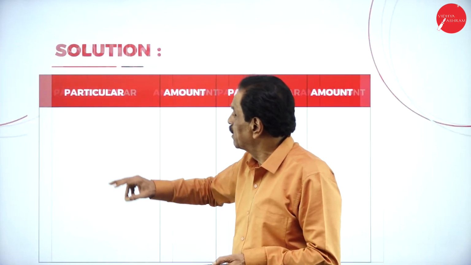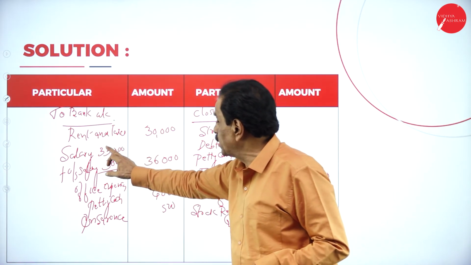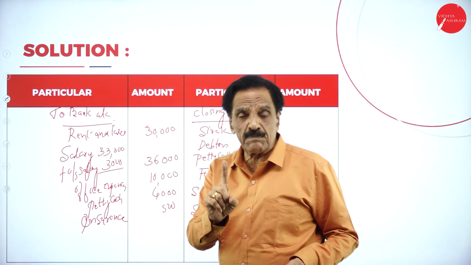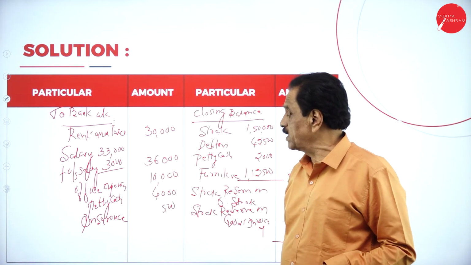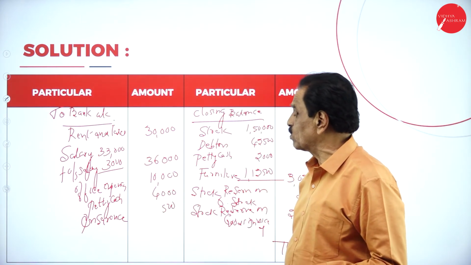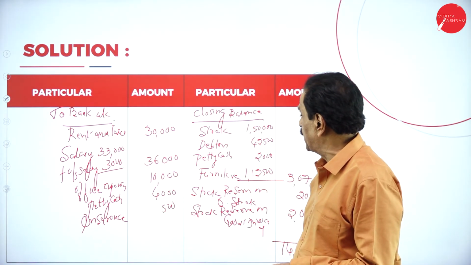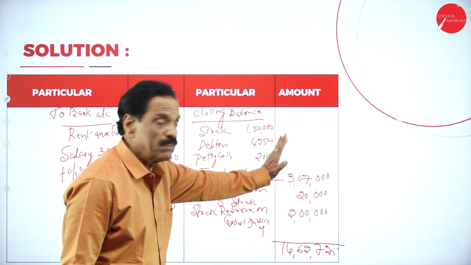Then these are the expenses paid by the head office on behalf of the branch. One is rent and taxes. Salary for 11 months is 33,000. Outstanding is 3,000. It becomes 36,000. Office expenses 10,000. Petty cash is 4,000. Insurance is 500.